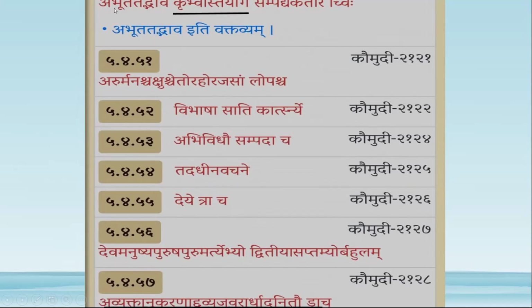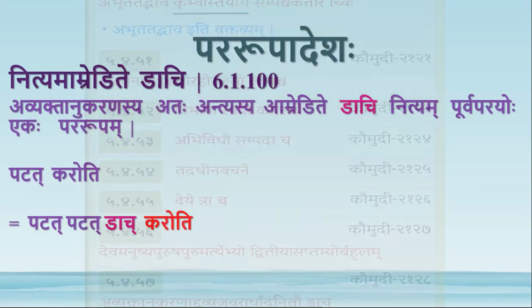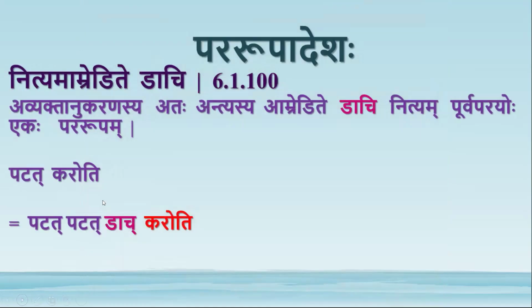From the sutra bhuta tadbhave krubvasti yoge sampadya kartari chvih, the sutra by which chvi pratyaya is given, we have krubvasti yoge as anuvritti. It means this dach pratyaya, whenever it is applied to this avyaktanukarana word, it should be used along with kru dhatu or bhu dhatu or as dhatu. So I have used karoti here. It is a form of kru dhatu. Patat dach karoti.